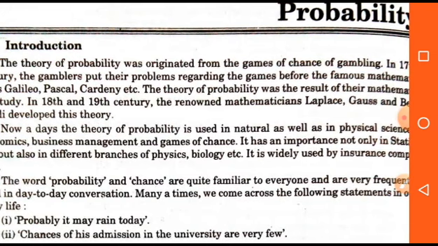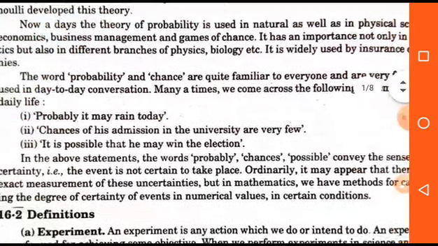If we do anything, then there will be two chances. The work can be completed or the work cannot be completed. If we toss a coin, then there will be two chances: coming head or coming tail. So that is the meaning of probability. Now we will discuss some important definitions related to this chapter.